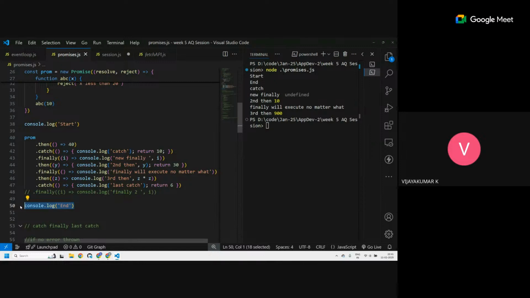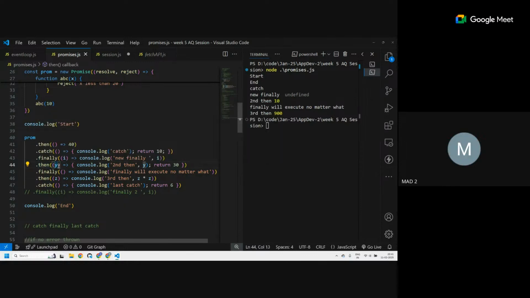One small doubt, sir. Suppose if you say return 10, then x, instead of y you put x here. Then x will become 10, no, sir? Can you give the line number? Line number 44.